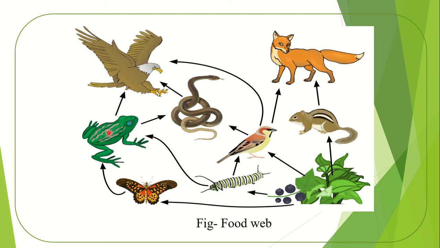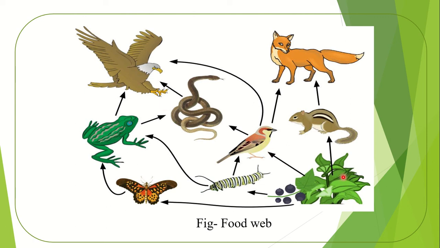Sometimes frog is taken by snake, snake is taken by eagle. Caterpillar takes its food from plant, and is taken by frog. Frog may be taken by snake, snake taken by eagle, or frog directly taken by eagle.